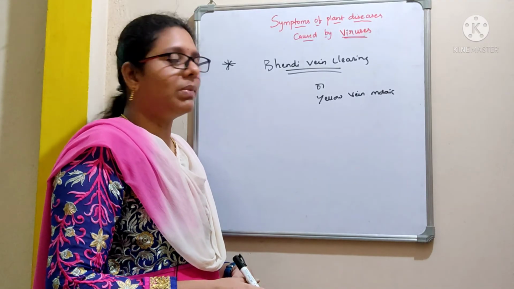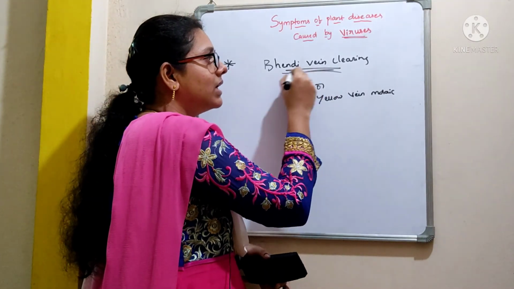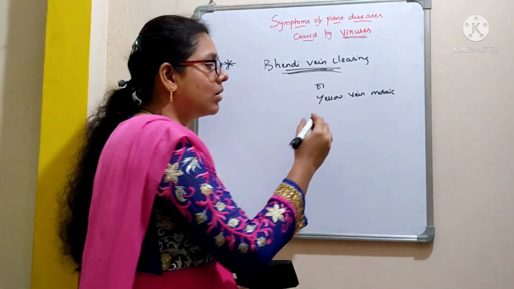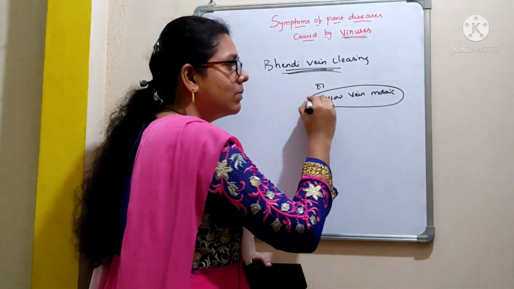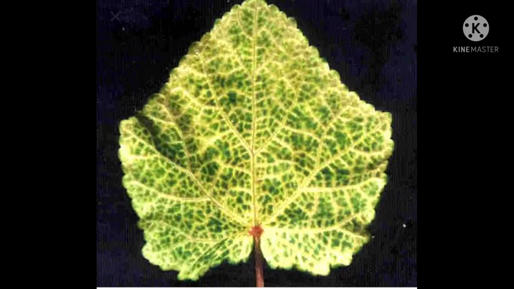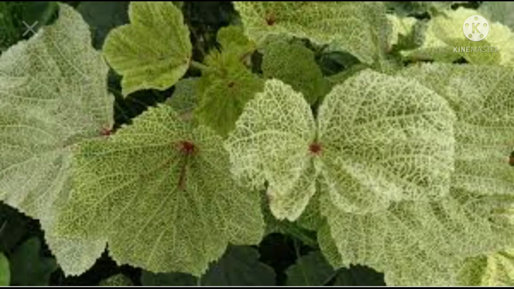The other viral plant disease is bhendi yellow vein clearing. This is also called yellow vein mosaic. The characteristic symptom of this disease is the yellowing of veins, forming a network of yellow veins with a green background. First, the smaller veins turn yellow in color, followed by the larger ones. In severe infections, the whole leaf may become yellow in color.